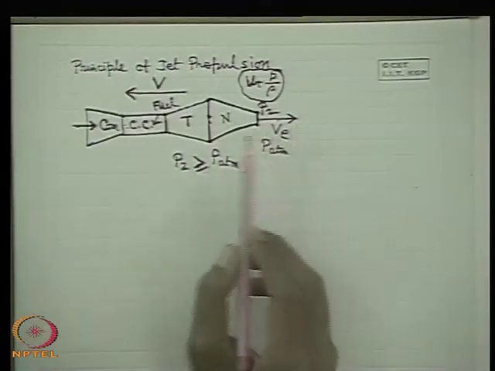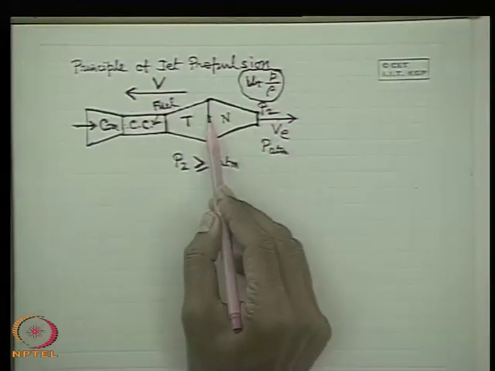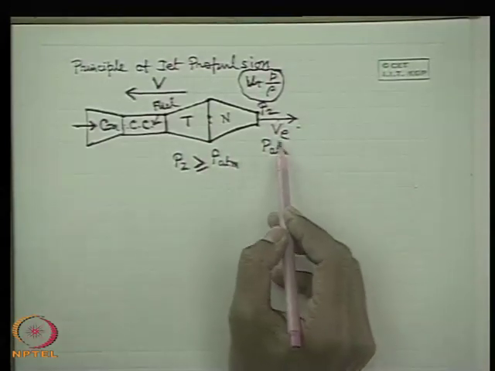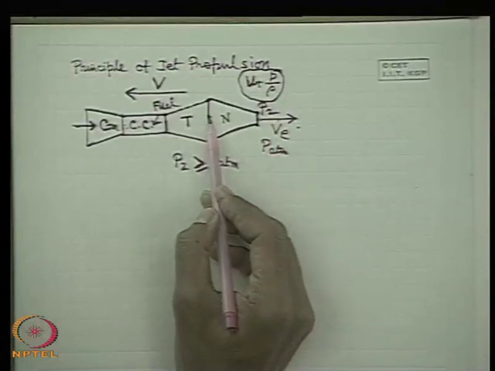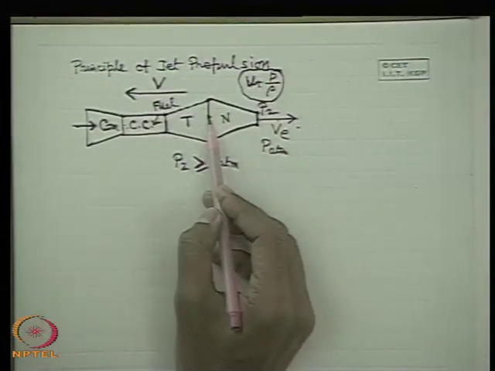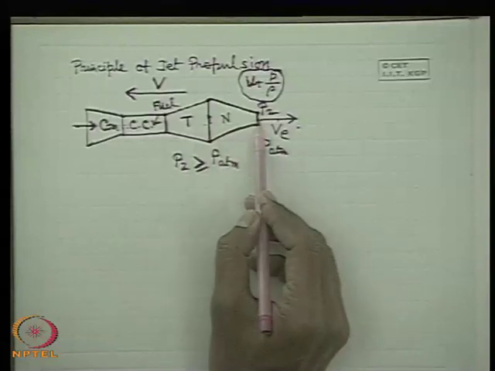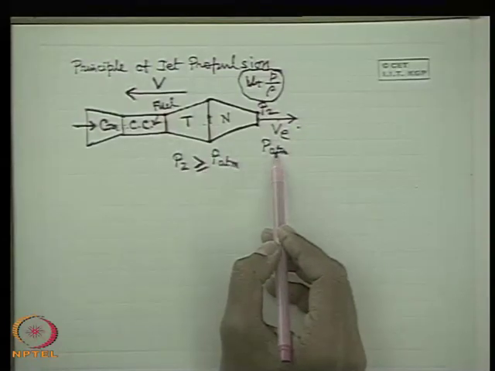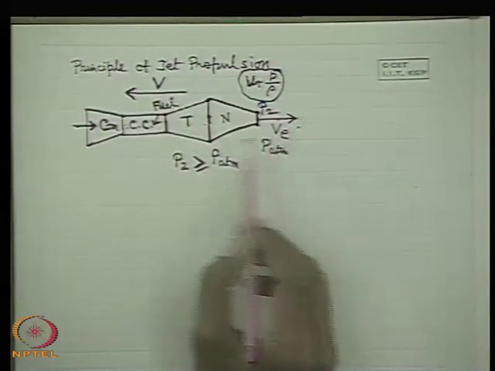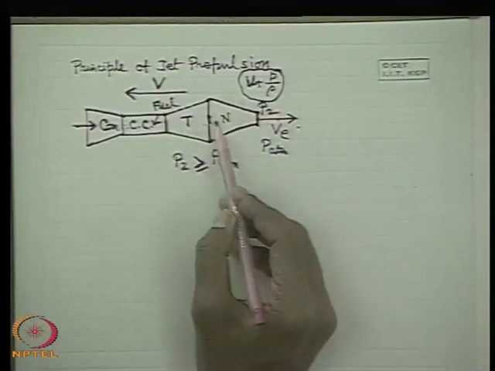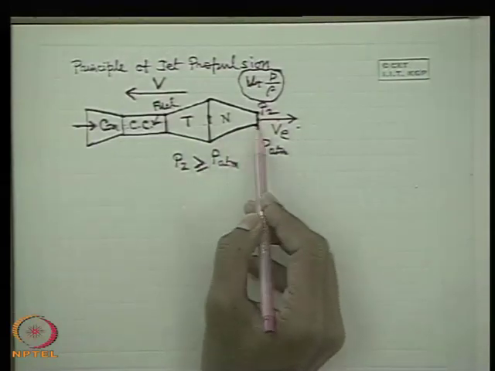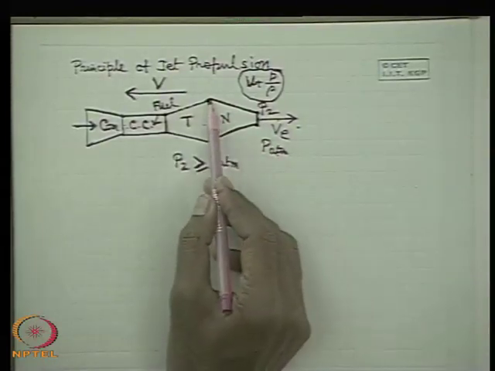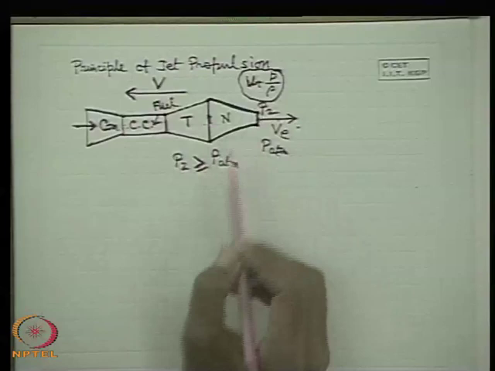The answer to this depends upon the relative magnitude of the pressure at the inlet to the nozzle and of the atmosphere. That means for a corresponding ambient pressure, if the inlet pressure is above a certain critical value, then the expansion is possible up to supersonic level, otherwise not. So if the inlet pressure corresponding to a given ambient pressure is below a certain maximum value, supersonic speed is not possible. Supersonic velocity is not possible by the expansion of this fluid to the ambient pressure. In that case, only a converging nozzle will serve the purpose.